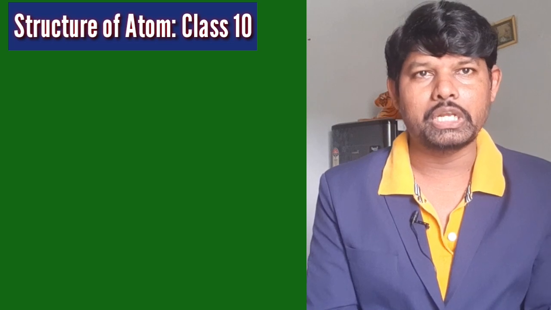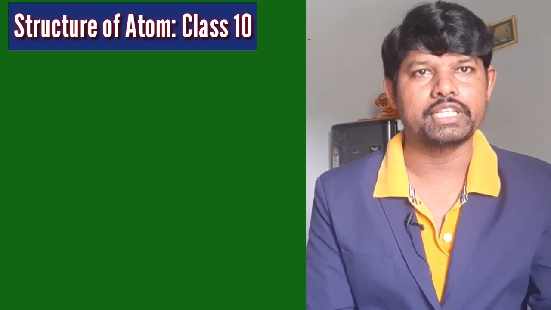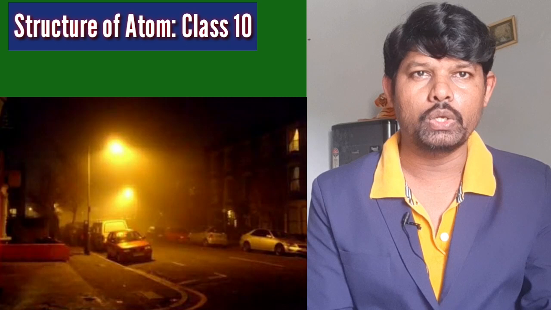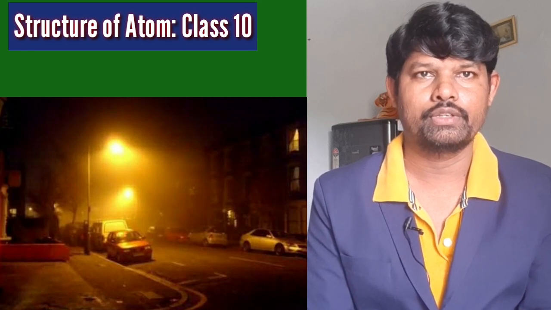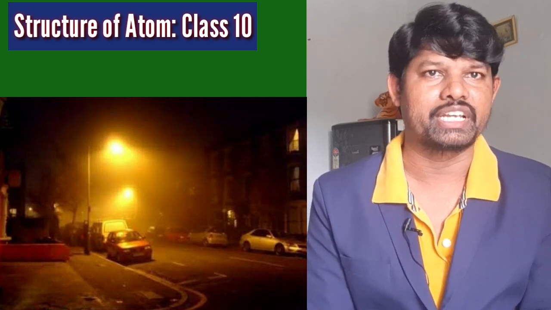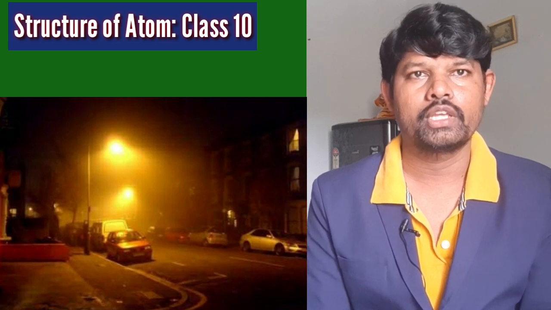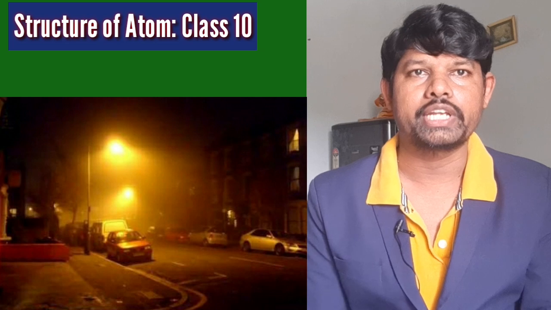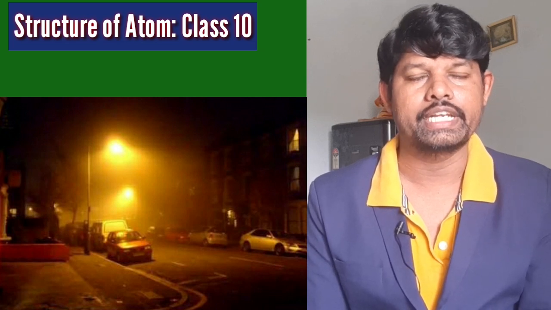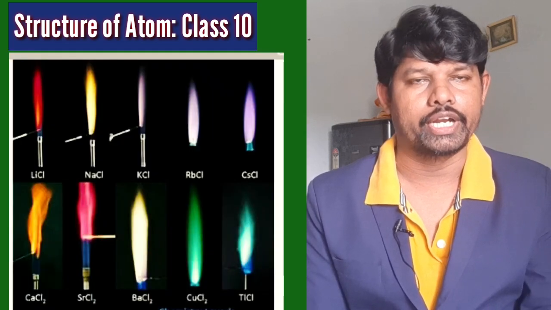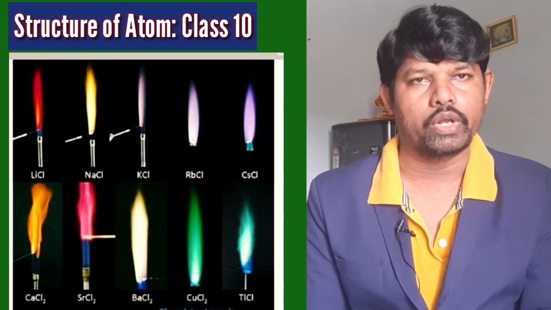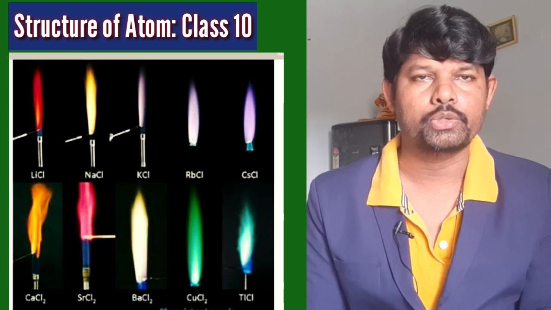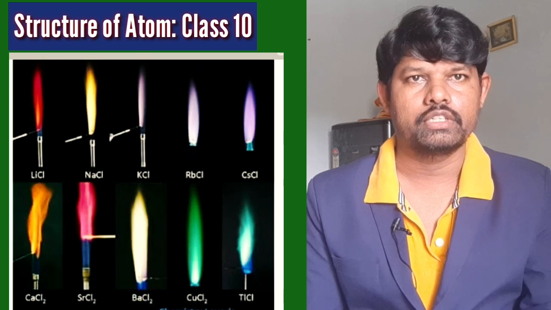Do you observe yellow light in street lamps? When you go to the cities, you will observe yellow lights in the street lamps. So how is this yellow light formed? Because of sodium chloride. Sodium chloride vapors produce yellow color. So 3 colors we have now observed: cupric chloride, green color; strontium chloride, crimson red color; and sodium chloride, yellow color.